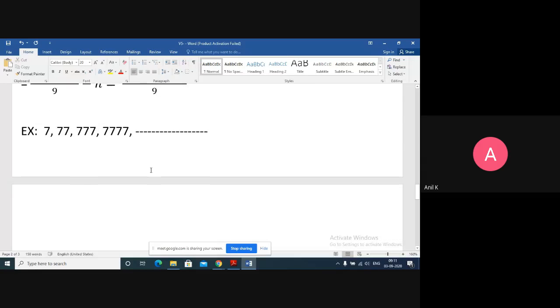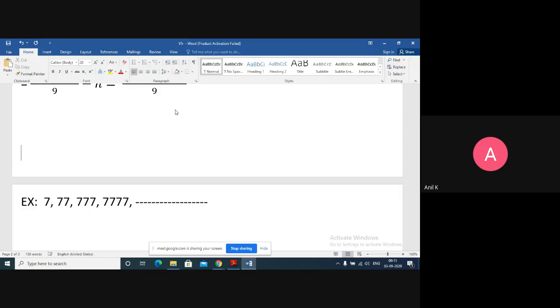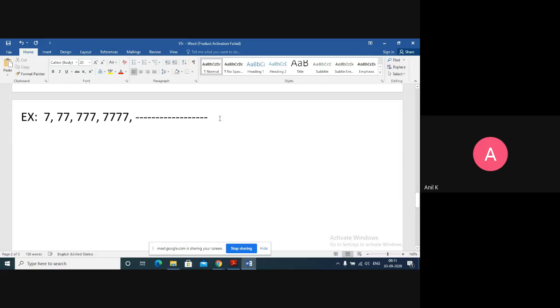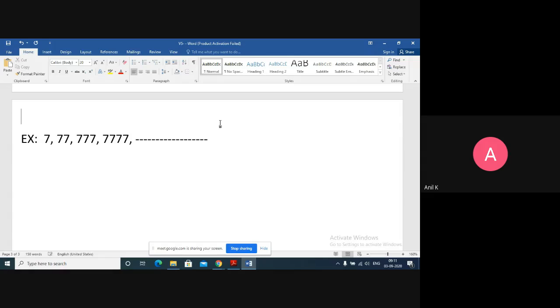Should I read this as 10 minus 3? If I write 10 minus 3 it is 7, but 100 minus 3 is not 77. Got it? Or you have to write 100 minus 23, then 1000 minus 223, something like that. So it will be a difficult task. However you expand, there will still be one term where you cannot add them. So what I do here is, let me show you.